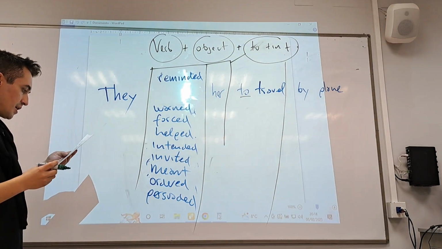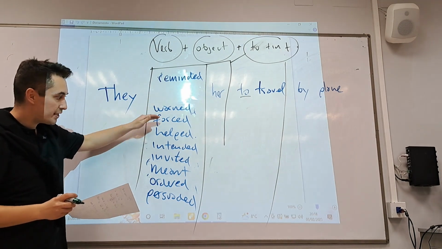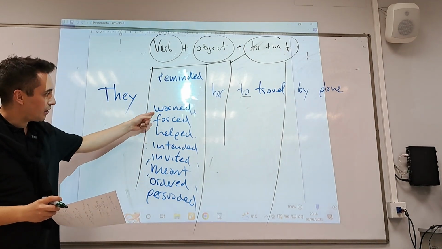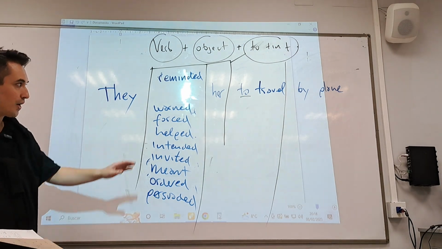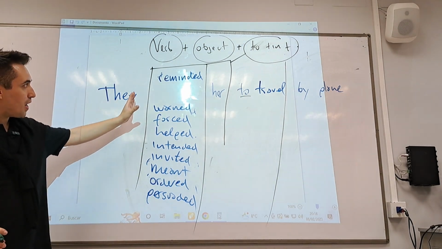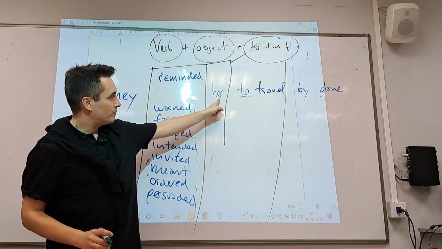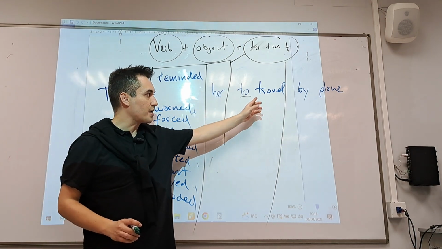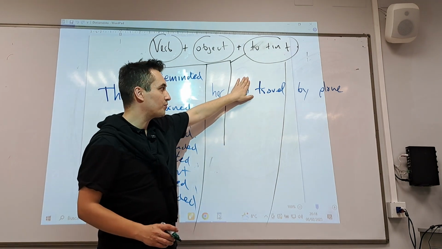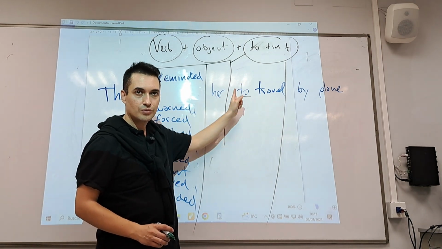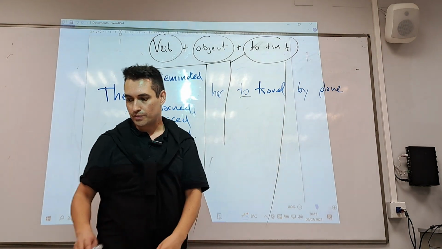So as you can see, there is a long list of verbs, yeah? Remind, warn, force, help, intended, invited, meant, ordered, persuaded, etc. And if you use this structure, verb, object, then you need to plus infinitive. To plus infinitive. If you remove to, then it's wrong. To plus infinitive.